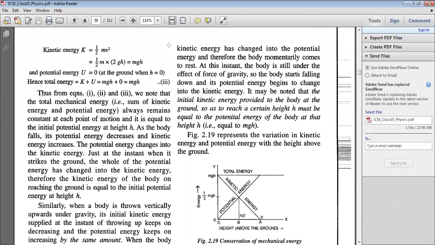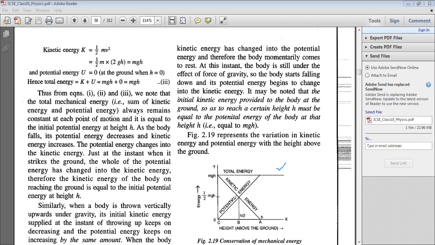So this is the graph that you can see. Here on the x-axis we have plotted height above the ground, and on the y-axis I have plotted energy. Now as the height above the ground goes on increasing, the potential energy increases, and the kinetic energy at the ground level is maximum, which is equal to mgh.